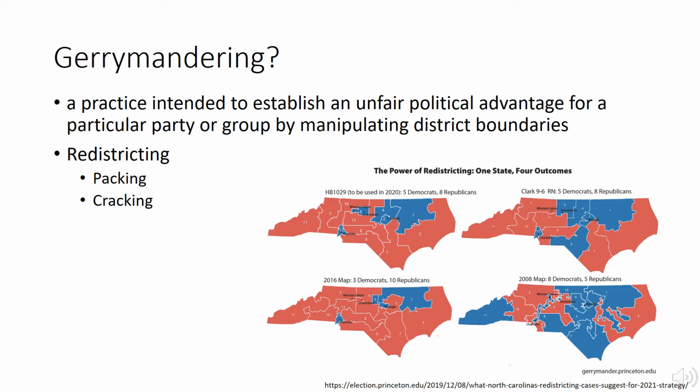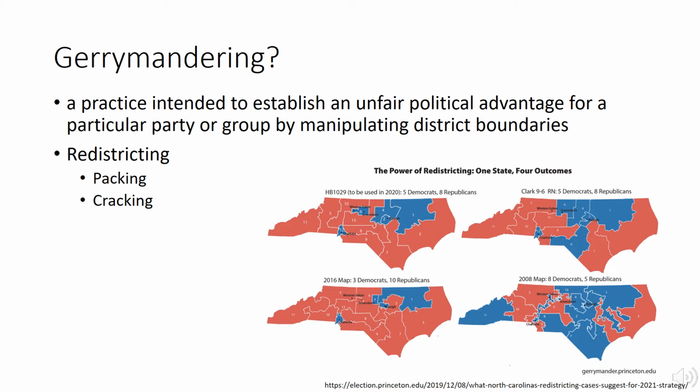And then North Carolina is a very famous example for the different ways it can be manipulated. The images below really show how different and very small changes in the boundaries can affect the district outcomes and the election results. This state is actually a famous example because it went to the Supreme Court to be dealt with in 2018. You can see how the Democratic Party was only winning 3 out of 11 districts in 2016, but for the state as a whole, they held between 60 and 70% of the vote.